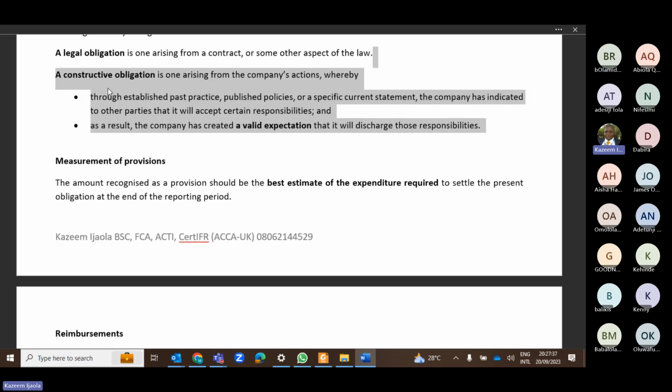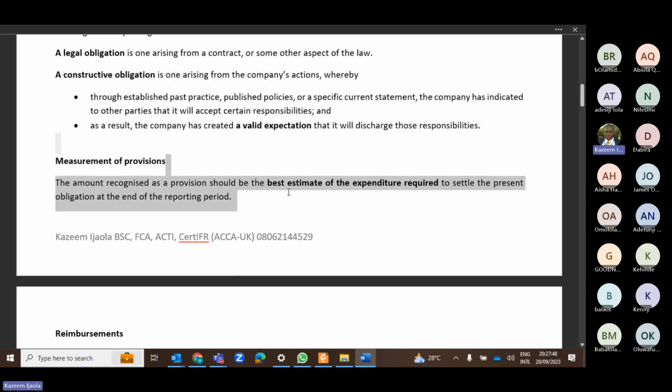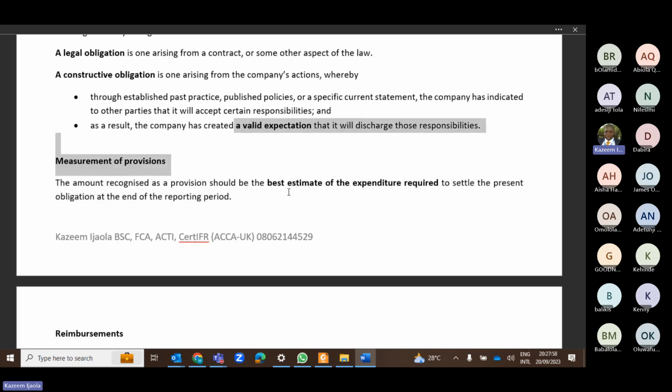Let me use a guy and a girl in the class as an example. Madam Girlfriend, there is a guy that you have been collecting money from every time, and you promise him, don't worry, it is me and you forever and ever. Five years, you are still dating him, collecting his money, doing everything. Now, when it is time for the guy to say, Madam, let's go to the altar, you say no. The guy can sue you because of constructive obligation. If you are not interested, you shouldn't have been collecting his money. Because you have been collecting his money all this while, you have already created a valid expectation. I hope you are understanding me.